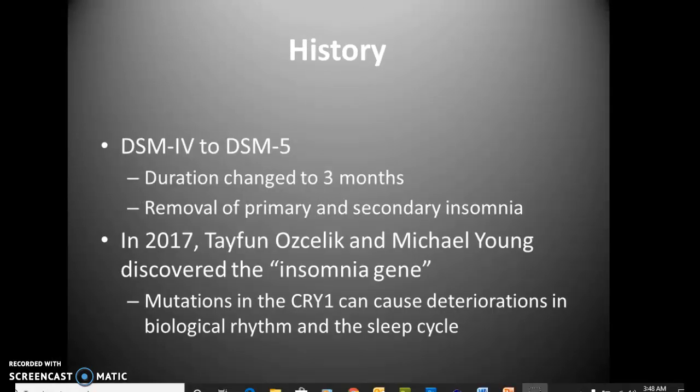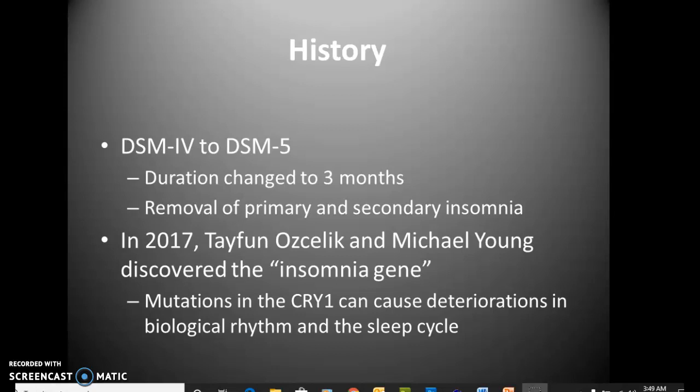There was a significant shift in the definition of insomnia from the DSM-4 to the DSM-5. The criteria was changed in that symptoms must be present for 3 months, as opposed to 1 month, and it was changed from insomnia to insomnia disorder. More importantly, the DSM-5 removed primary and secondary categories of insomnia. Primary insomnia is sleeplessness that is not attributable to a medical, psychiatric, or environmental cause, whereas secondary insomnia is when symptoms develop as a result of an underlying medical, psychiatric, or environmental cause. This was seen as a paradigm shift that stresses the comorbid nature of insomnia.